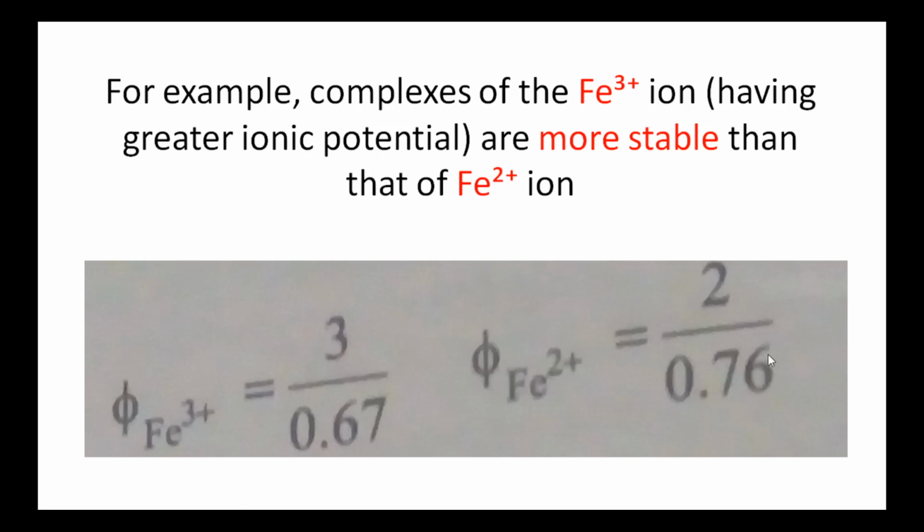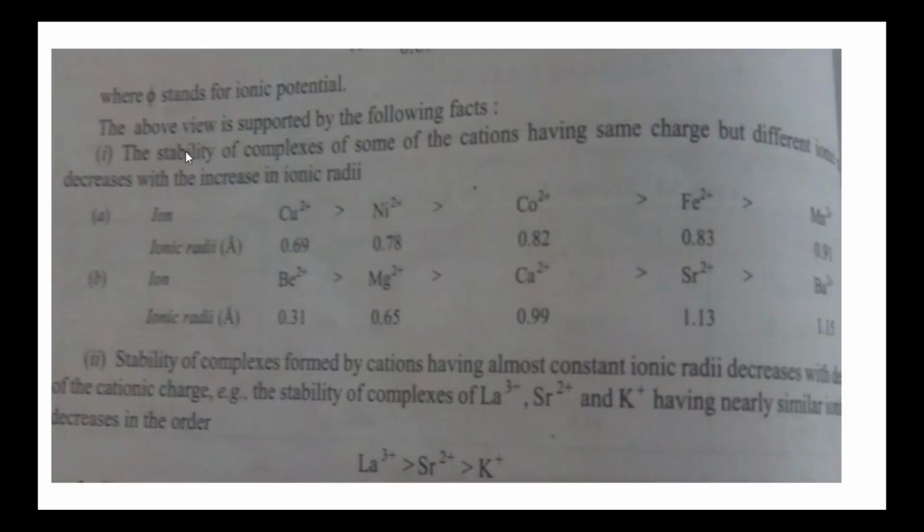From these two, the phi value of iron 3 plus is greater because the numerator value is greater and the denominator value is less. So the ratio is higher. So iron 3 plus ion has higher ionic potential, so it forms more stable complexes, where phi stands for ionic potential. The above view is supported by the following two facts.